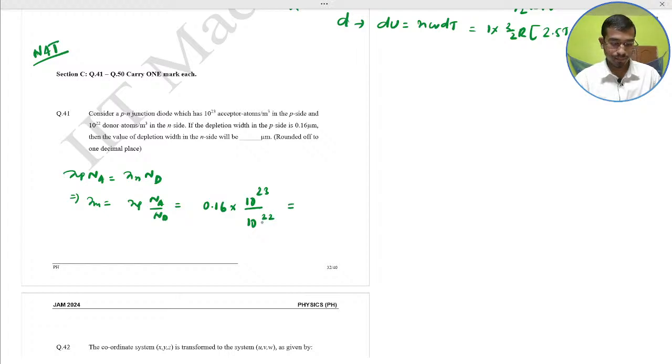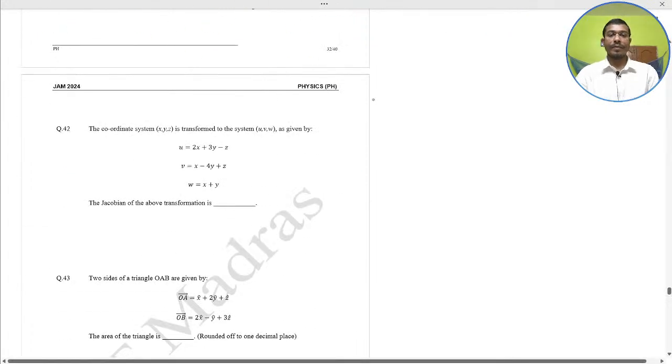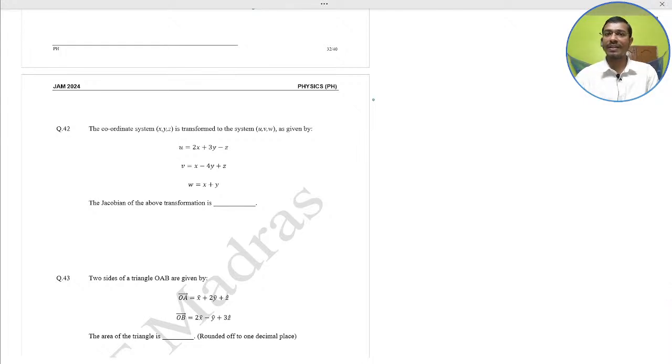So this is x_n, and x_n would become 1.6 micrometer. So the answer would be 1.6. All the NET type questions are one or two lines, or at most harder than three lines. You put the formula, use the given data and solve. And here you have to be very careful solving these questions, and most careful with the MSQ.